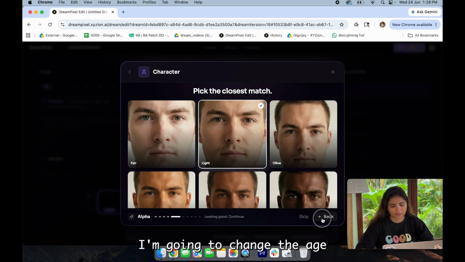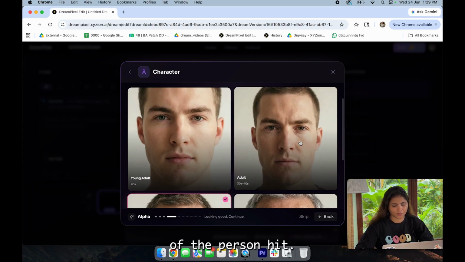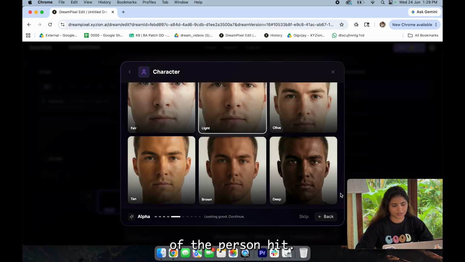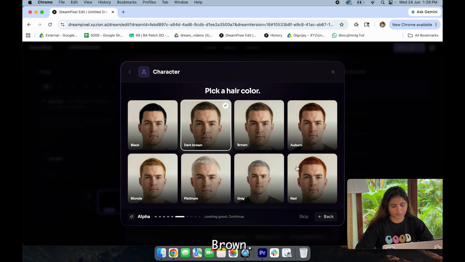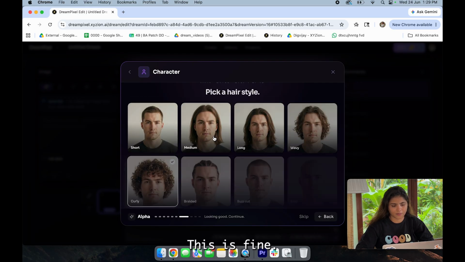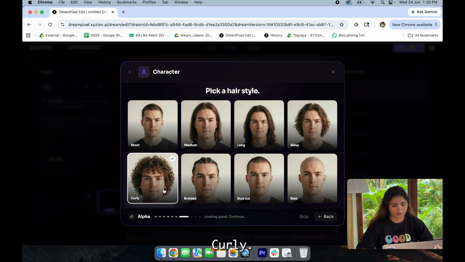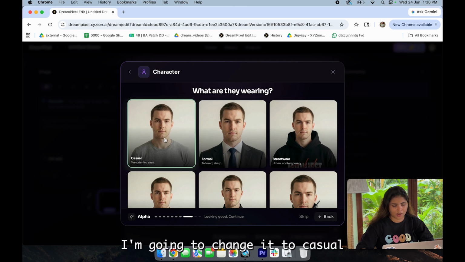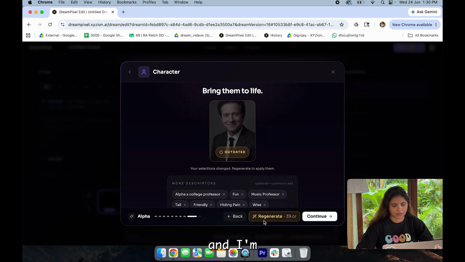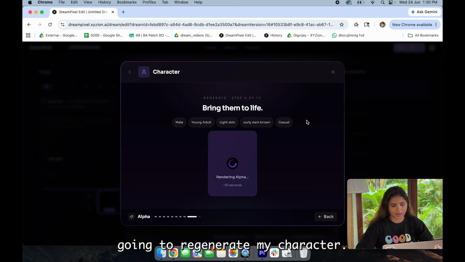I'm gonna change the age of the person. Click. Light. Dark brown. This is fine. Curly. And I'm gonna change it to casual. And I'm gonna regenerate my character.